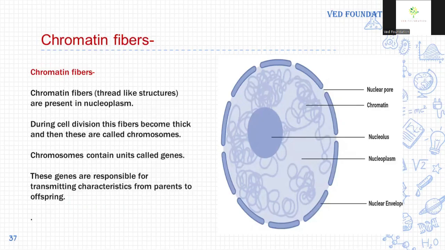Chromatin fibers. These thread-like parts inside the nucleus are called chromatin fibers. Chromatin fibers, thread-like structures, are present in the nucleoplasm. During cell division, the chromatin fibers become thick and are called chromosomes. Chromosomes contain genes, and genes are responsible for transmitting characteristics from parents to offspring.